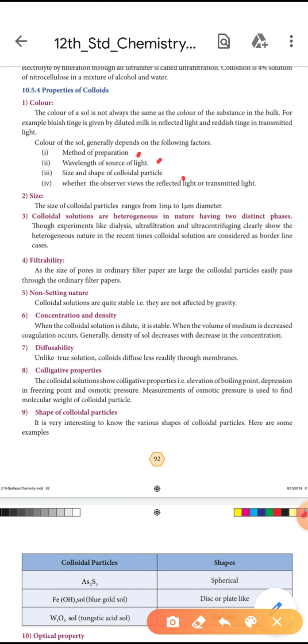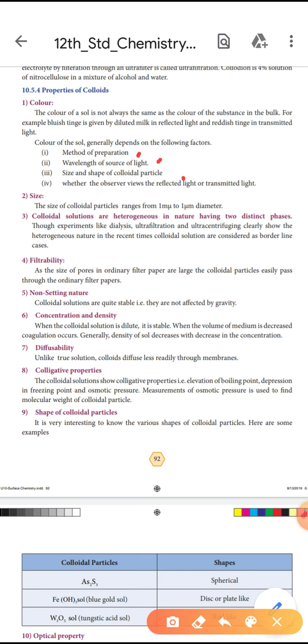Then the seventh point is diffusibility. Unlike true solutions, colloids diffuse less readily through a membrane. Colloidal solutions show colligative properties, that means elevation of boiling point, depression in freezing point, and osmotic pressure. Measurement of osmotic pressure is used to find the molecular weight of the colloidal particle.